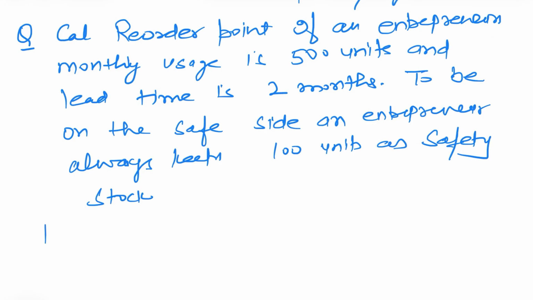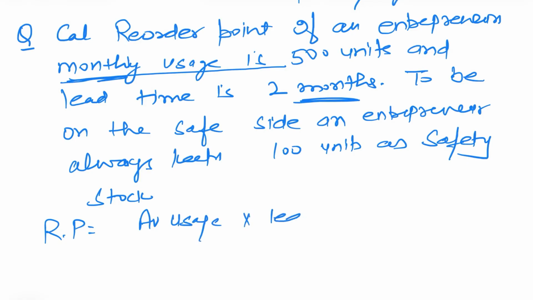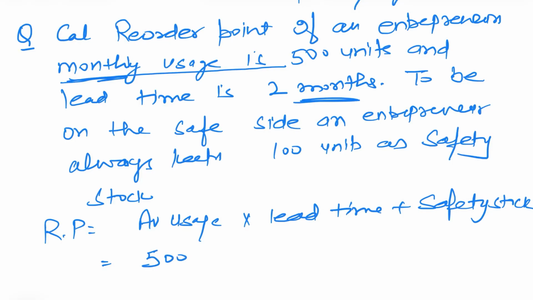So let's calculate reorder point. What's the formula? Average usage. Now you see the average usage given to you is on a monthly basis, so lead time is also given in months. Average usage multiplied by lead time plus safety stock. Average usage is 500, lead time is 2, safety stock is 100. So 1000 plus 100, 1100 units is the reorder point. Once the entrepreneur has 1100 units in his stock, he will be ready to place the new order. His alarm will start ringing that now it's time to place the new order.